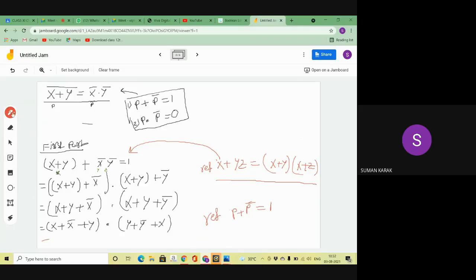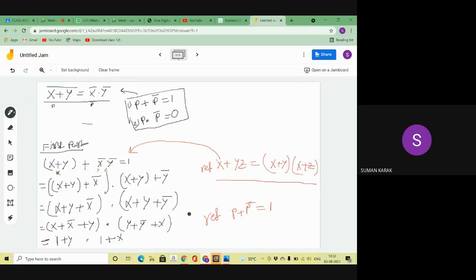So dear students, you need to observe it. x plus x bar means what? x plus x bar, that means p plus p bar, which is 1. Yes, very good. 1 plus y into 1 plus x. In y plus y bar, this is the 1, that means here I am applying the first complementary law p plus p bar. That means 1 plus x.